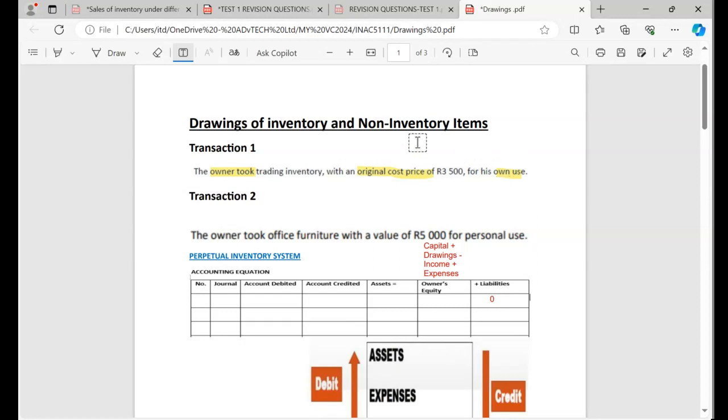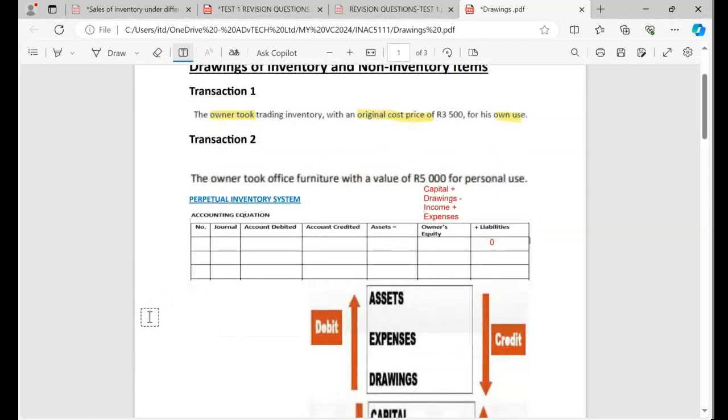Okay. So the fact that the owner took something for own use, it means automatically I've got an account called drawings, and that account needs to be classified. So first, I'm going to say drawings because the owner took something for own use. Can you see now?